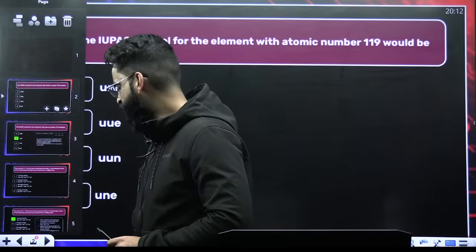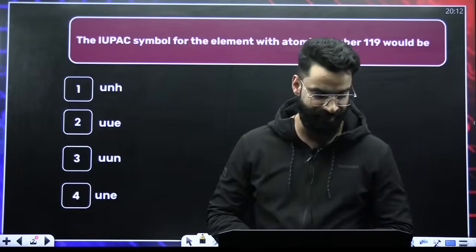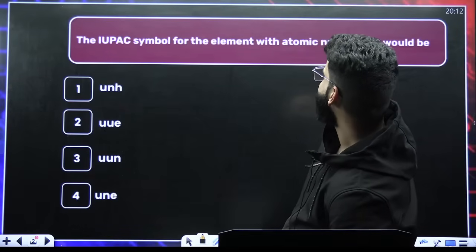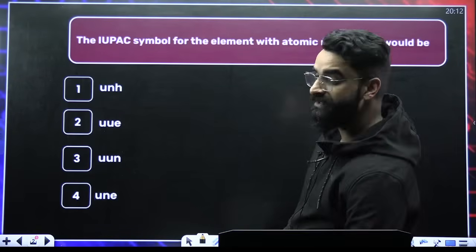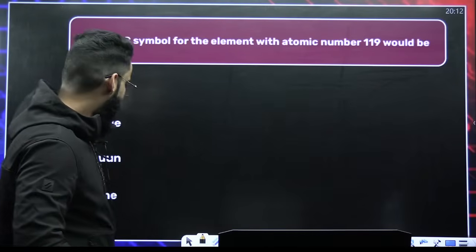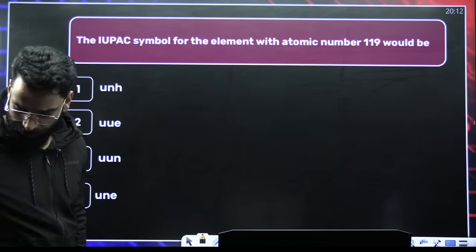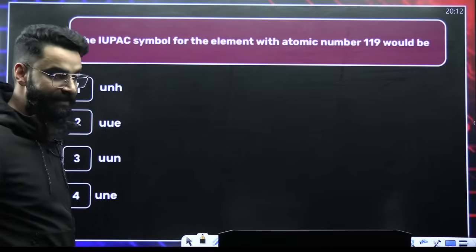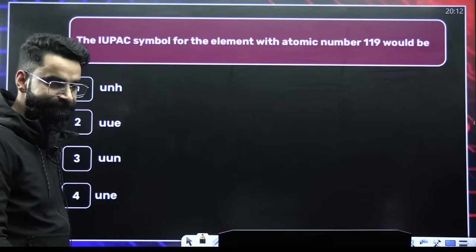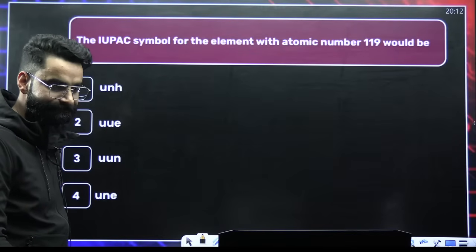My dear students, the first question which is on your screen. Look at the question and read it carefully. The IUPAC name of the element whose atomic number is 119. Tell me the answer of this particular question, everyone.